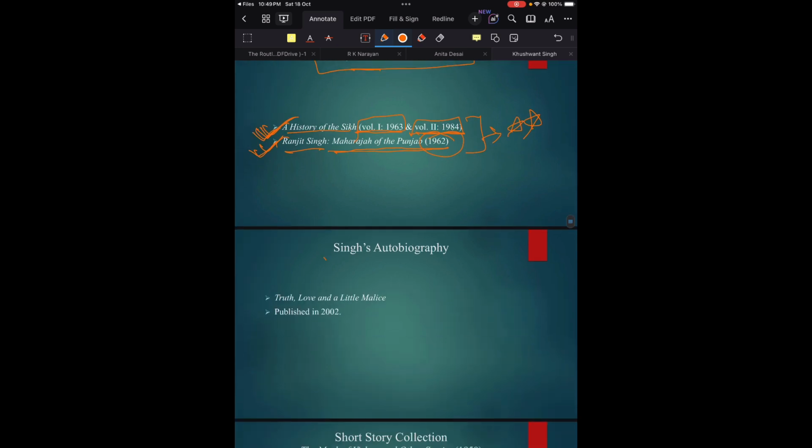Then Khushwant Singh's autobiography, most important, also very, very important. What is the name of his autobiography? Truth, Love, and Little Malice. This is his autobiography. You might be asked which one of the following is an autobiography written by Khushwant Singh, and it was published in 2002. So Khushwant Singh's autobiography is Truth, Love, and Little Malice, published in 2002.